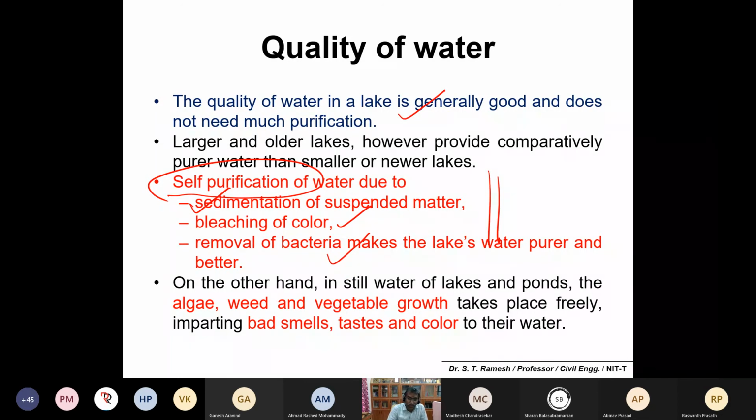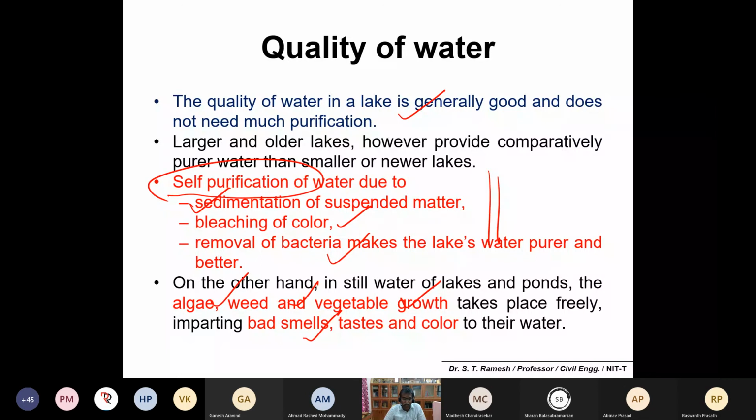On the other hand, there is a possibility of a lot of algal growth, weed growth, and vegetable growth, which creates a lot of bad smell and taste in the water. Predominantly, if you allow wastewater or any nutrients into water bodies like lakes and ponds, it automatically enriches the nutrient content. Because of the enrichment, you may get a lot of algal growth, which you can simply call eutrophication of lakes.